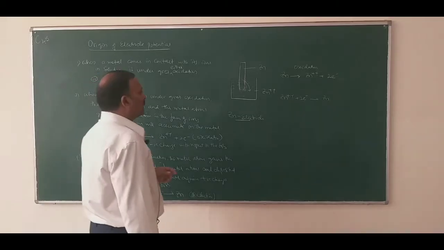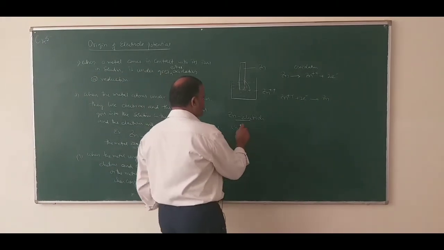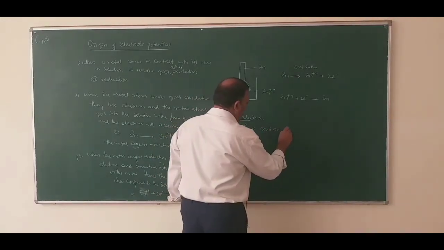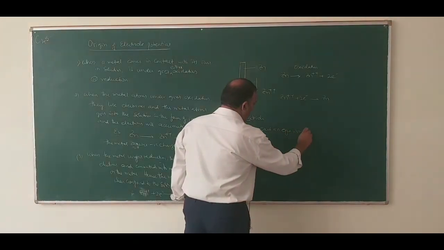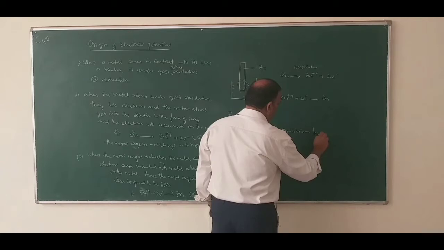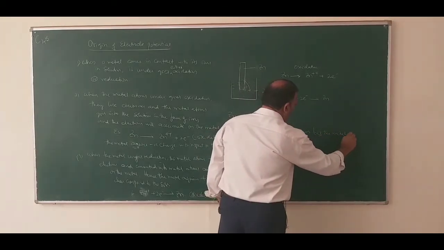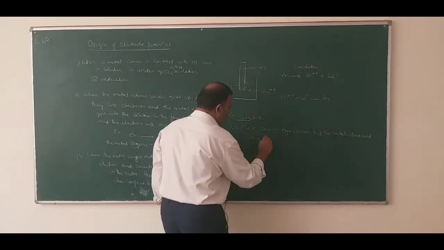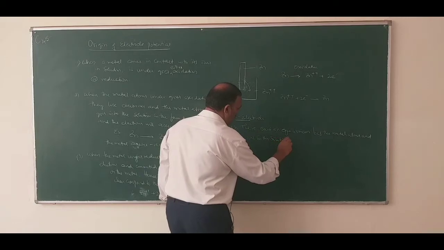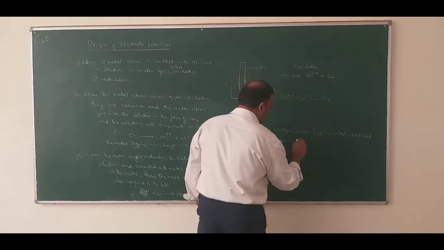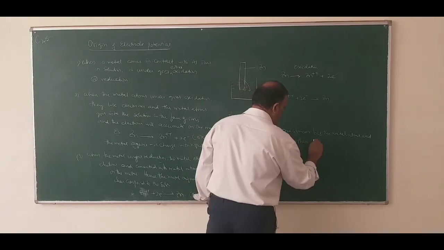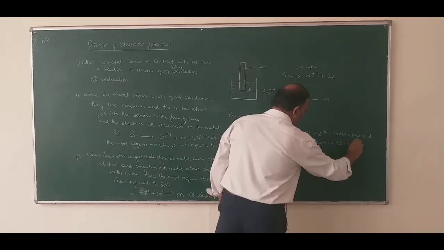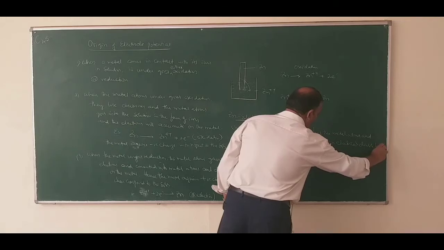Next, third point, there exists an equilibrium between the metal atoms and ions in the solution, and there creates an electrical double layer.